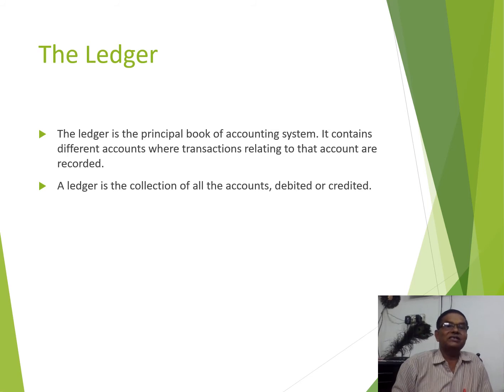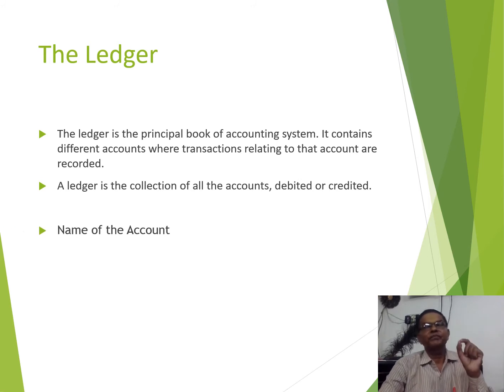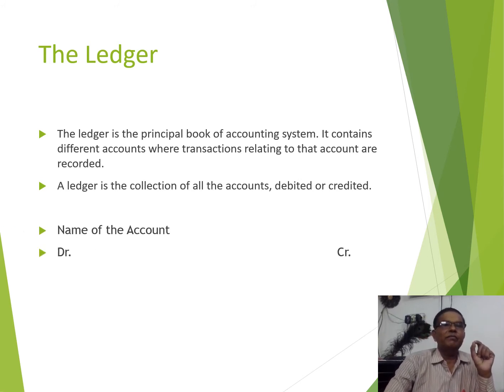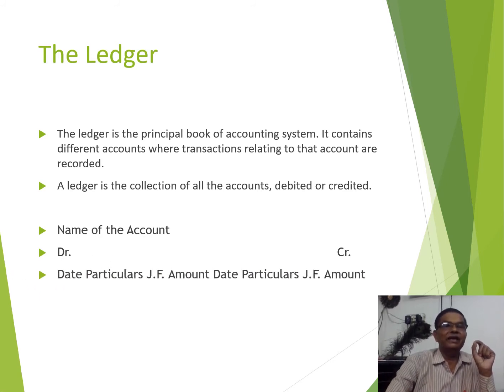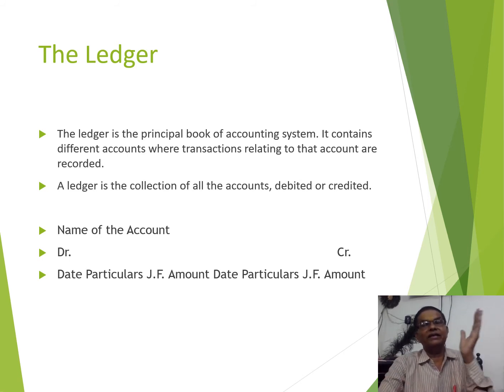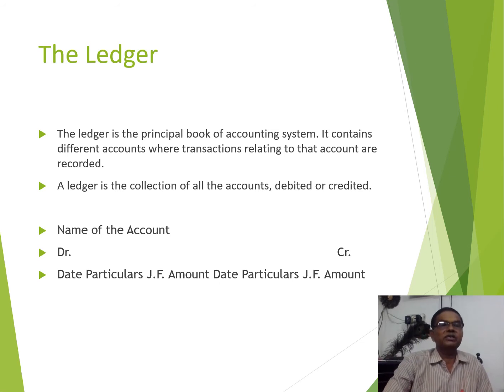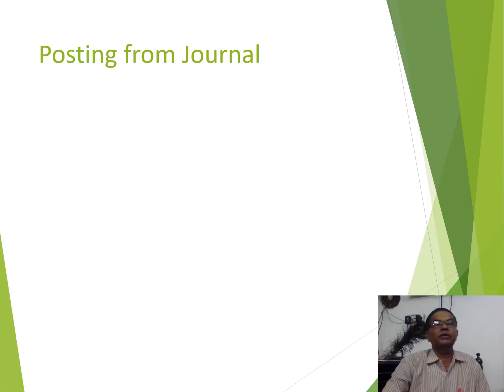A ledger is a collection of all the accounts debited and credited. Here are the name of the account, debit and credit, then date, particular, LF, date, particular, LF. There are two sides, right hand side and left hand side. Both sides we are putting, and the amount is also given.